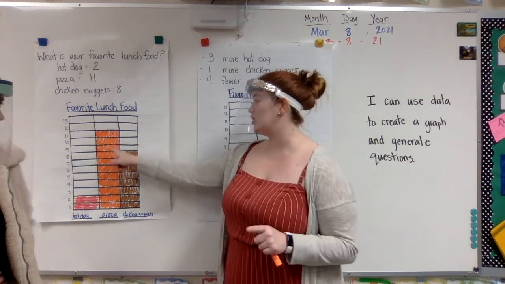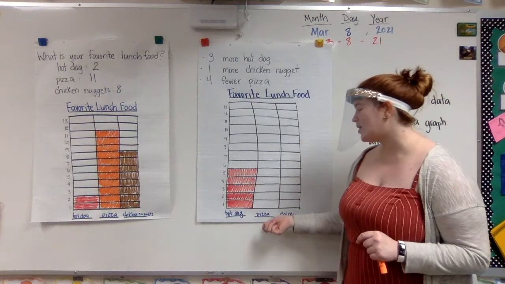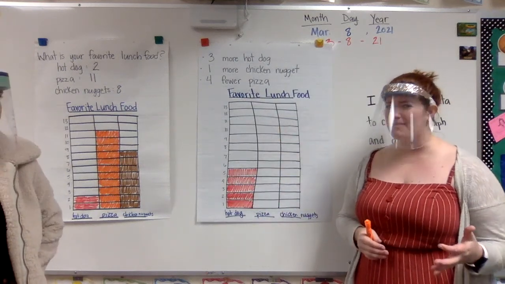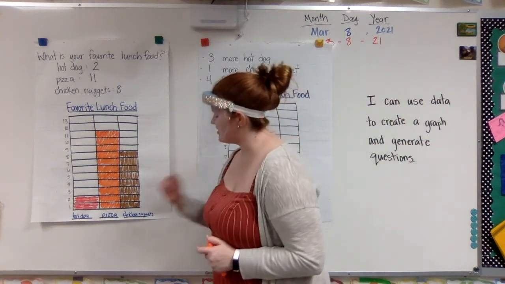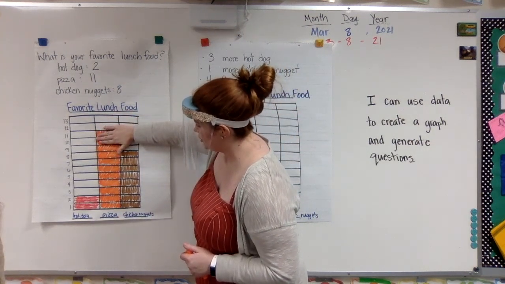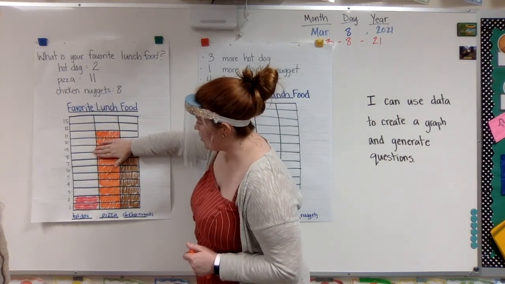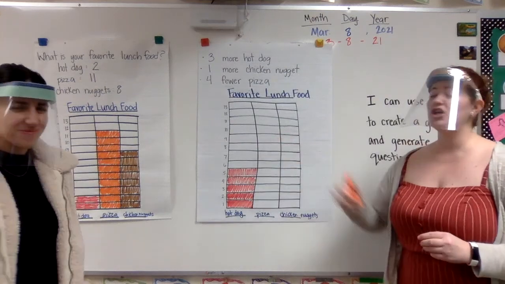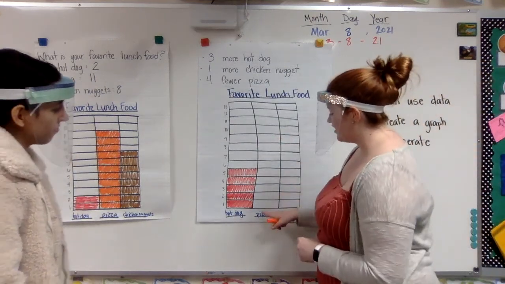I'm going to go ahead and look and see how many that is because I don't want to color in 11 and then have to try and mark off 4. That might get confusing. So let's see, Miss Lesko. If I had 11, I'm going to take away 1, 2, 3, 4. And oh, Miss Lesko, that leaves me with 7. So on my new graph, I need to fill in 7.